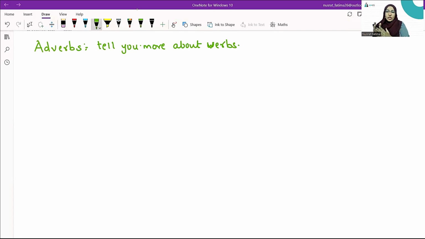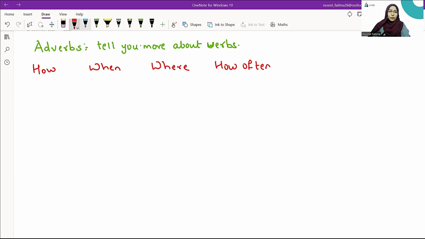Adverbs give you more information about verbs. They may tell you how the action is taking place. It can also tell you when the action took place. It tells you where the action has taken place, and it can also tell you how often the action took place or how often the action takes place.